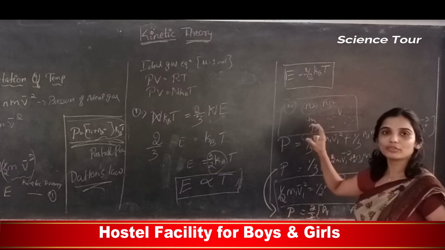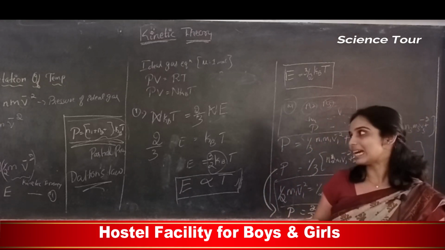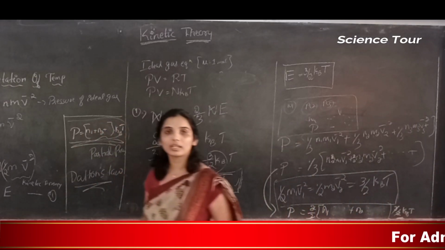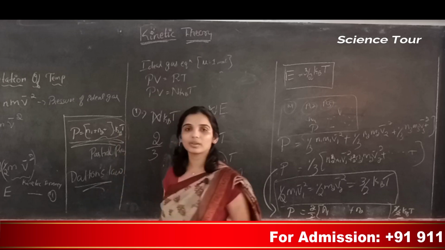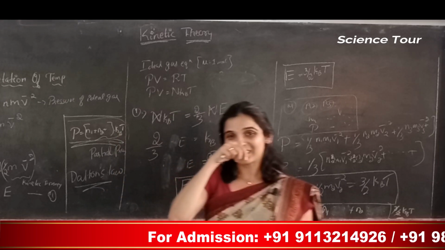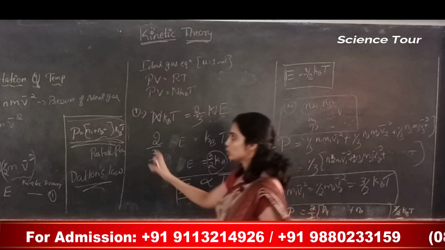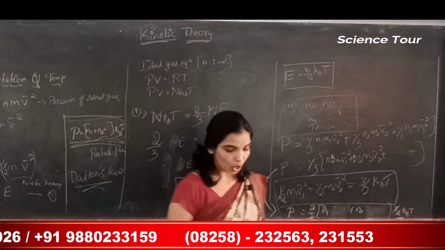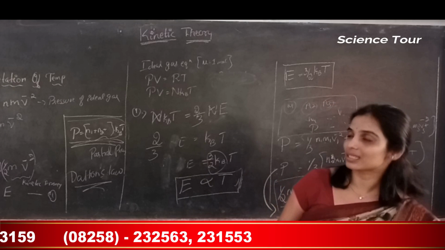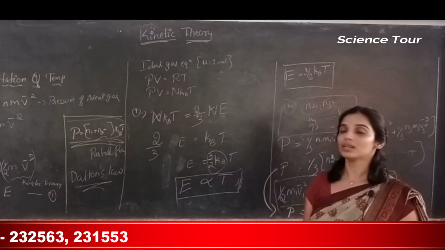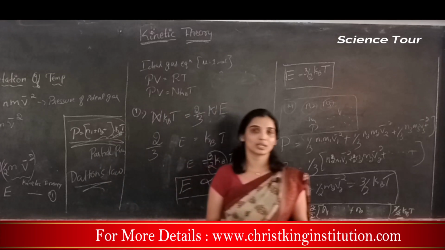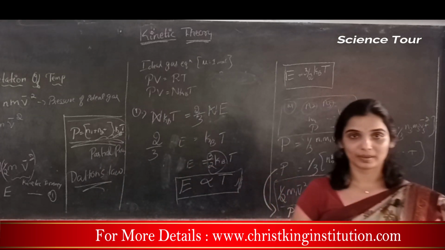The total pressure of a mixture of ideal gases is nothing but the sum of the number of molecules per unit volume times kB into T, correct? So this is the pressure of the individual gases in the mixture in the container. This individual pressure is called partial pressure.